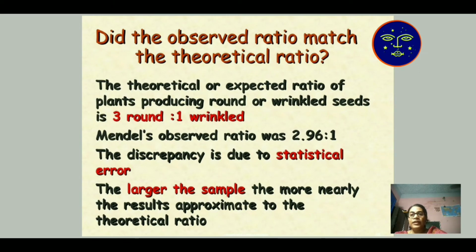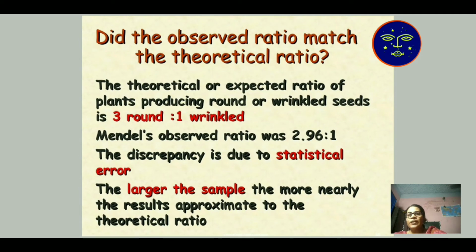But does it match the theoretical value or not? Mendel observed the ratio was 2.96:1. That is almost exactly the expected value of 3.